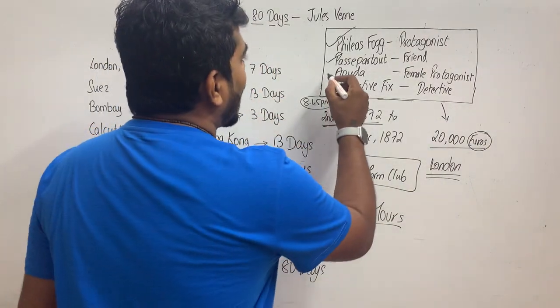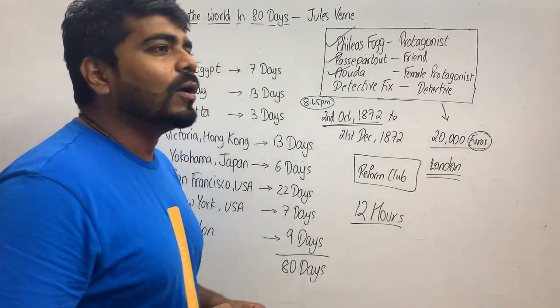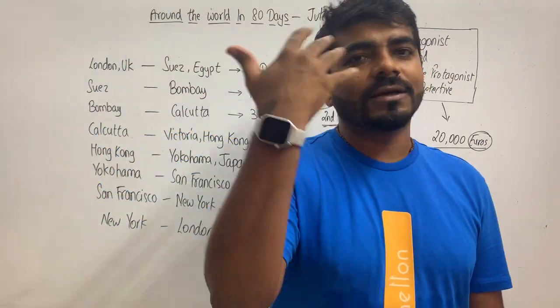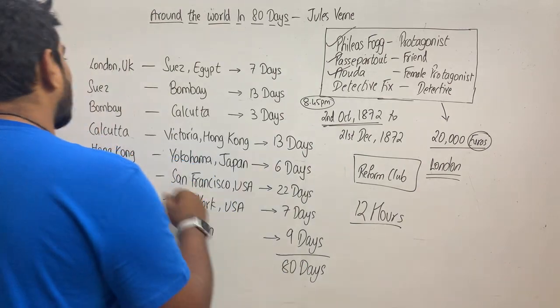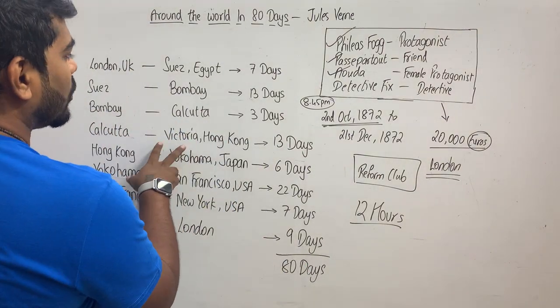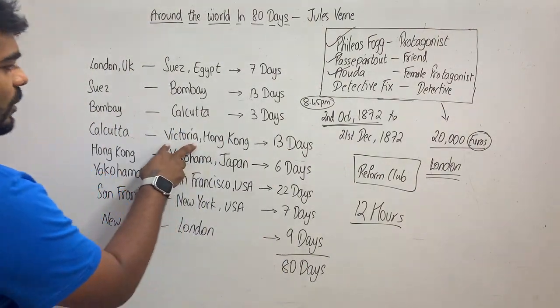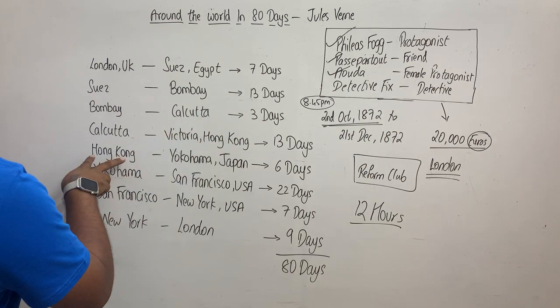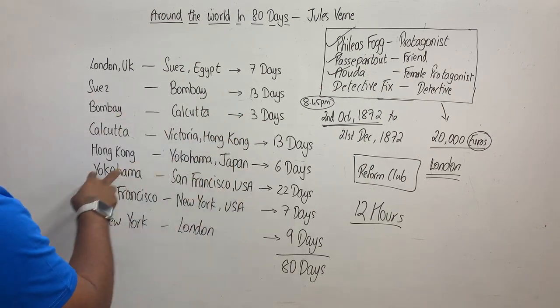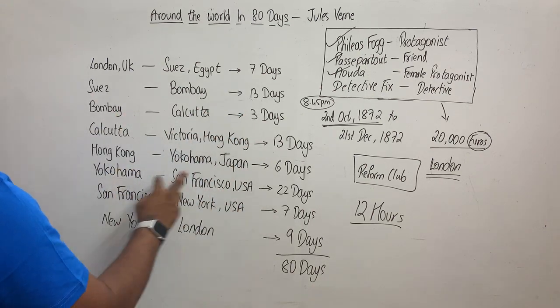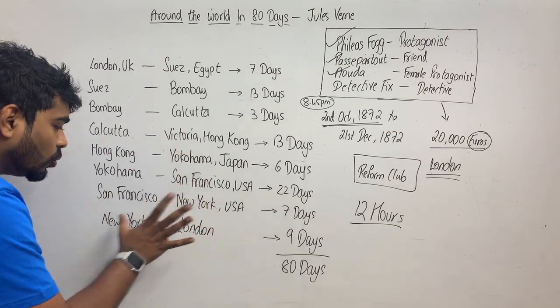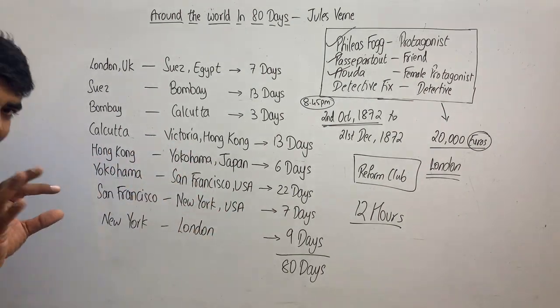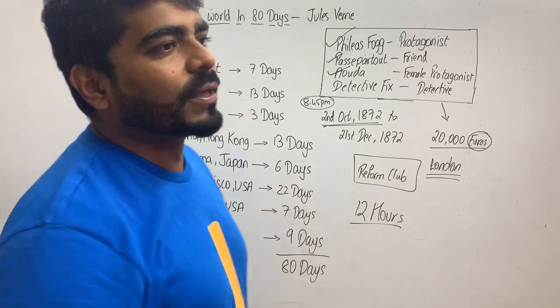Okay? And Auda, because she has no other work now, she also decides to join them in their journey. So they continue the journey. From Calcutta, they go to Hong Kong, the Victoria place in Hong Kong, and later on from Hong Kong to Japan, Japan to San Francisco, USA, USA to New York. From New York they go to London. There is a slight twist over here.